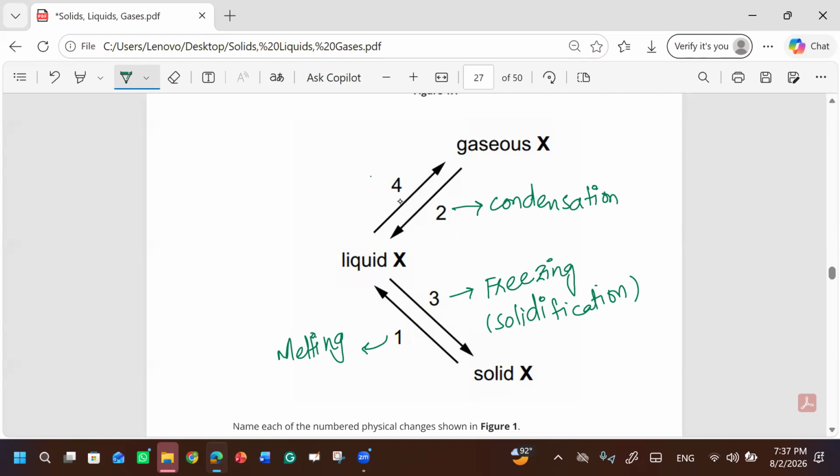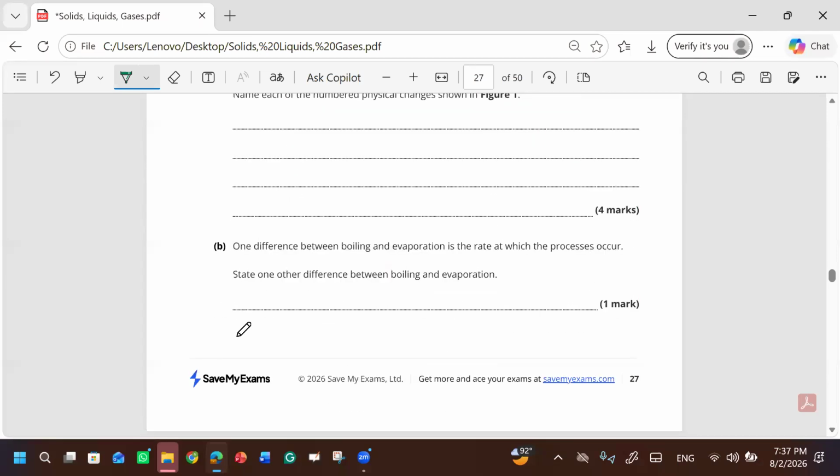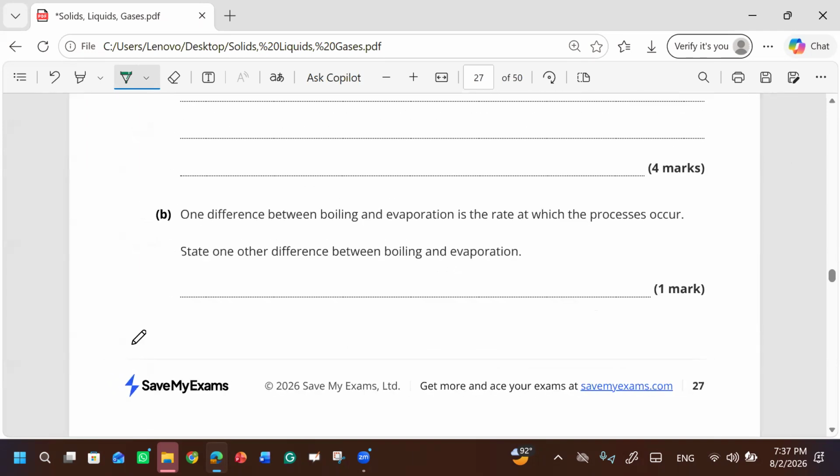Okay, what about four? Four is going to be liquid to gas. So that's boiling. And what else can we say about boiling? Vaporization or evaporation. One difference between boiling and evaporation is the rate at which the processes occur. State one other difference between boiling and evaporation.